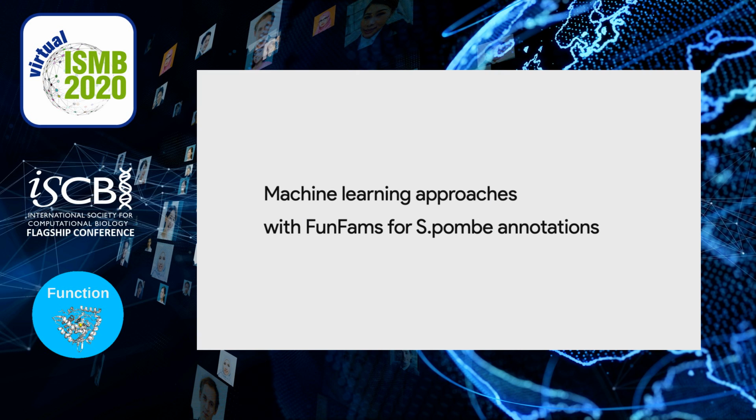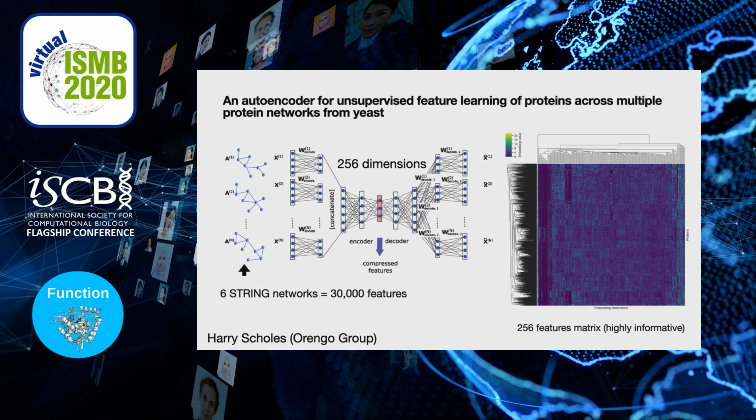And I'd like to conclude the last portion of my talk with a machine learning approach that a colleague of ours applied on Schizosaccharomyces pombe to see if information encoded in FAMFAMs can improve a network-based machine learning approach. So Harris Coles in our group started by gathering for the pombe proteome all STRING network data associated to it, with the exception of text mining. And he was able to reduce these 30,000 features that were present in these networks down to 256 dimensions. These were mostly highly informative.